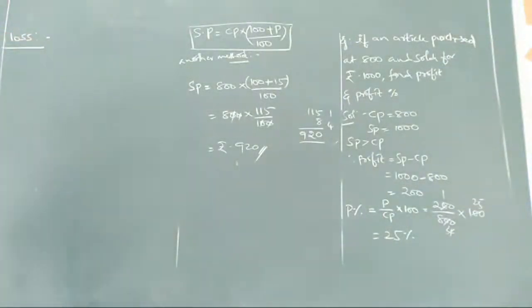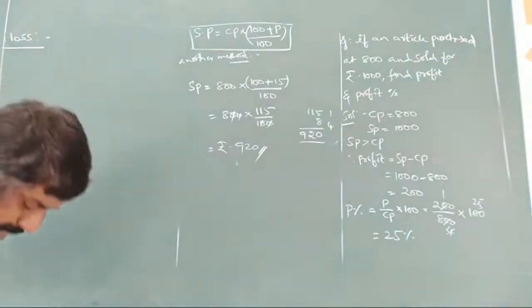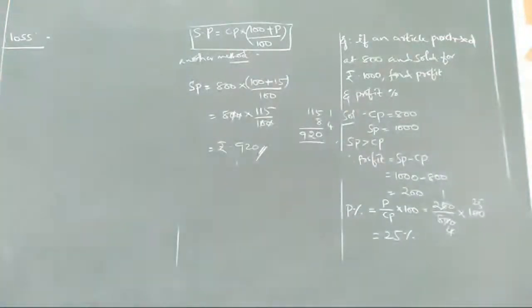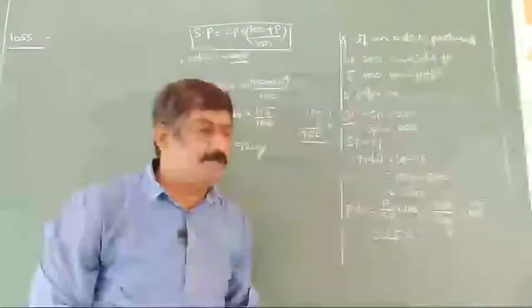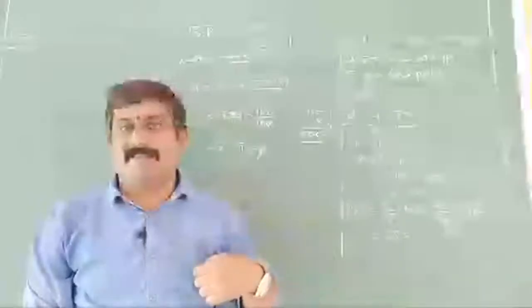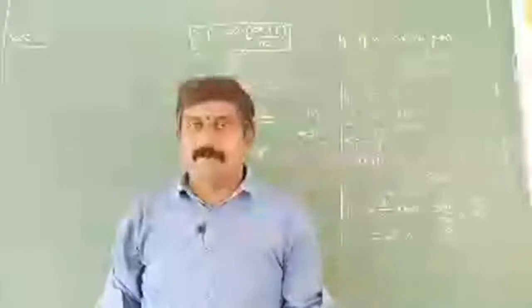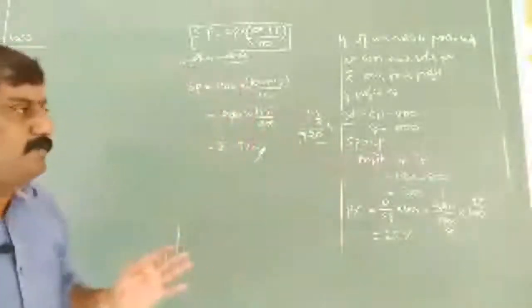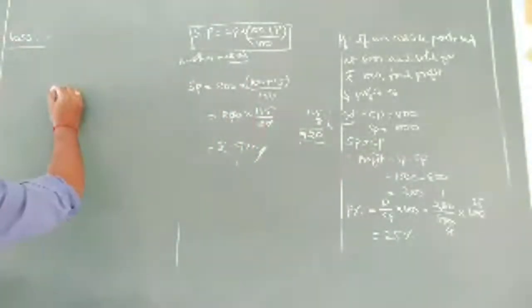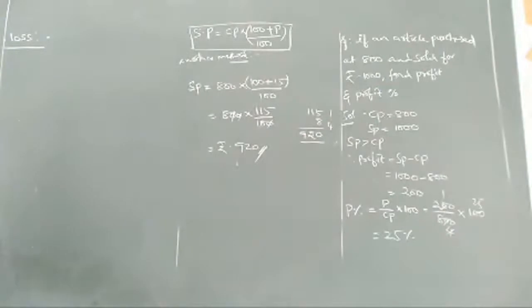Loss. What is loss? Loss is nothing but decrease in percentage. Previously we discussed that he is getting 100 rupees less than the cost price. Just now we discussed CP is 1000, SP is 900. Which is more, which is less? SP is less.